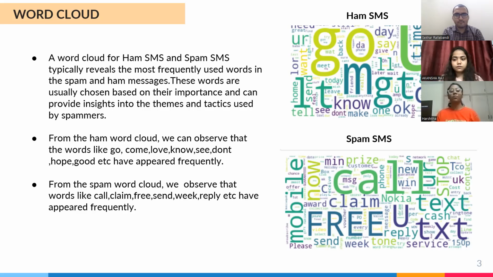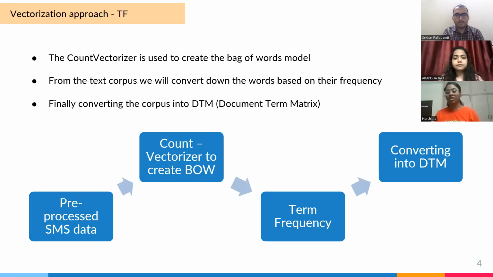So next we are starting with the word cloud. Word cloud displays the most frequently used words in spam. These words are usually chosen based on importance and can give insights into the themes and tactics used by the spammers. So we can see in ham SMS, there are bigger words in the cloud image. The bigger words which are visible are the frequently used words. So the words come, know, see, don't are the frequently used words in ham. Similar to spam, we can see call, claim, week, reply, etc. And the next slide will be continued by our teammate Akansha Raj.